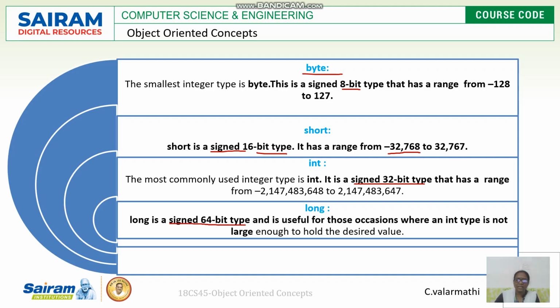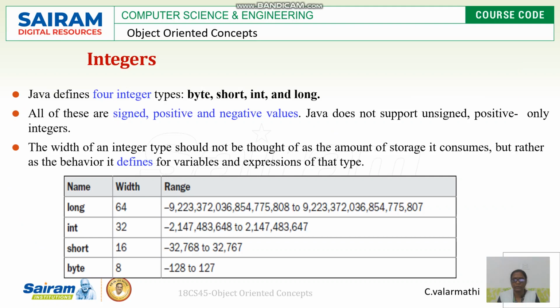It is mainly used on occasions where the int type is not enough or the value is large. At that time only this long type will be used. Coming to integers, we know that it includes the 4 integer types: byte, short, int and long.